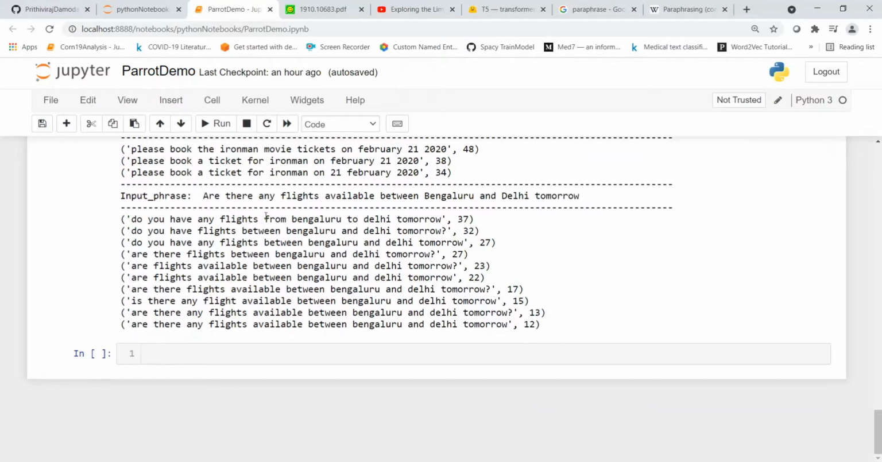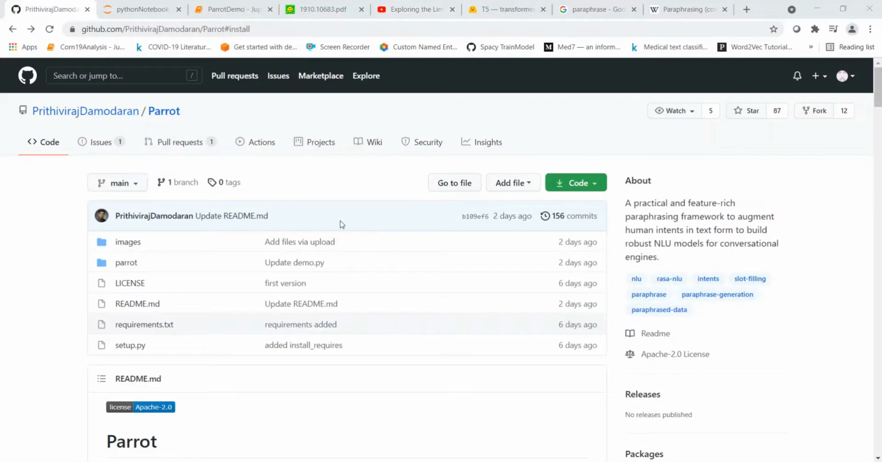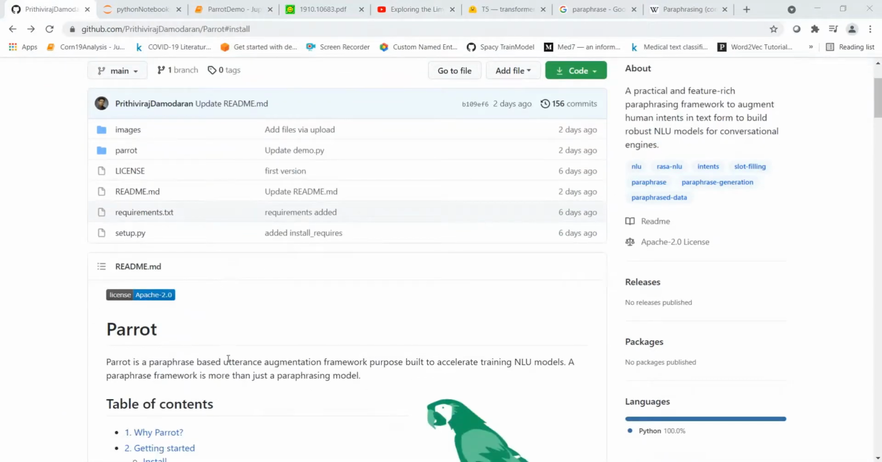For example, are there any flights available between Bengaluru and Delhi tomorrow? Over here also: do you have any flights from Bengaluru to Delhi tomorrow? Do you have flights between Bengaluru and Delhi tomorrow? So tomorrow is the date, the places are Bengaluru and Delhi, and it's about flights. All these are maintained over here. As I explained, you can use the Parrot paraphrase based utterance augmentation framework to augment human intents in text form. This would be useful for building chatbots and other robust NLU models for conversational engines.